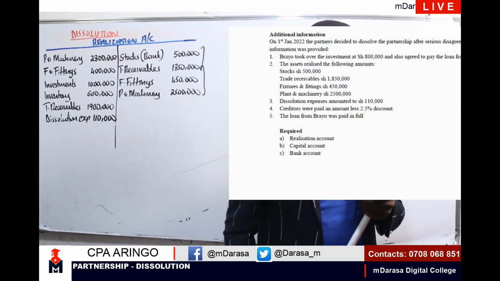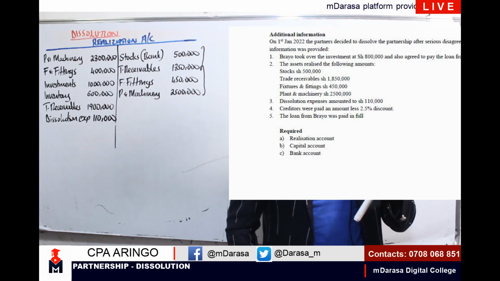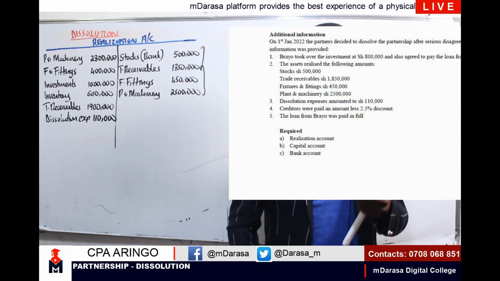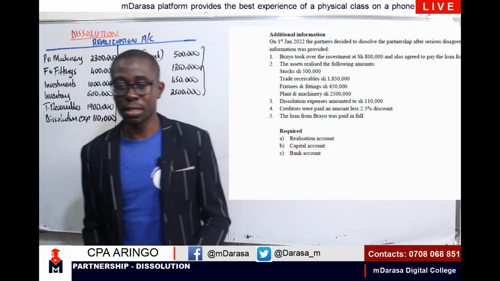Then, in addition to that, we go to note number 4. Here you are told that creditors were paid an amount less 2.5% discount.